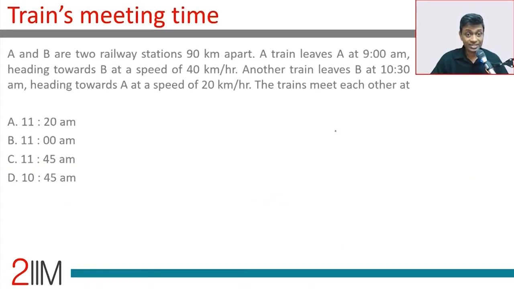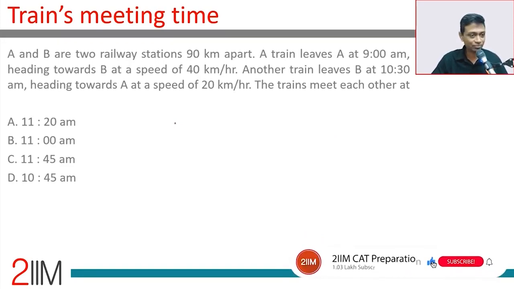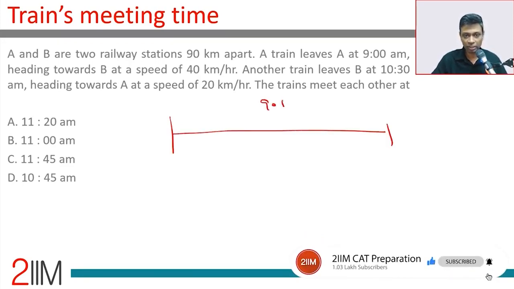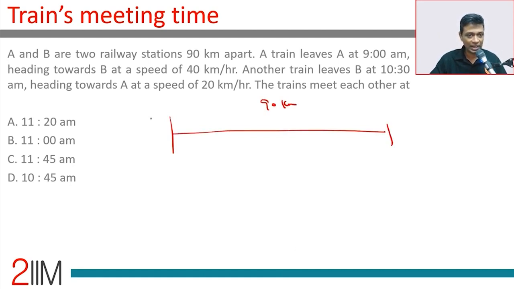A and B are two railway stations 90 kilometers apart. A train leaves A at 9 a.m. heading towards B at a speed of 40 kilometers per hour. This is 90 kilometers. A train leaves at 9 a.m. traveling at 40 kilometers per hour. Another train leaves B at 10:30 a.m. heading towards A at 20 kilometers per hour.